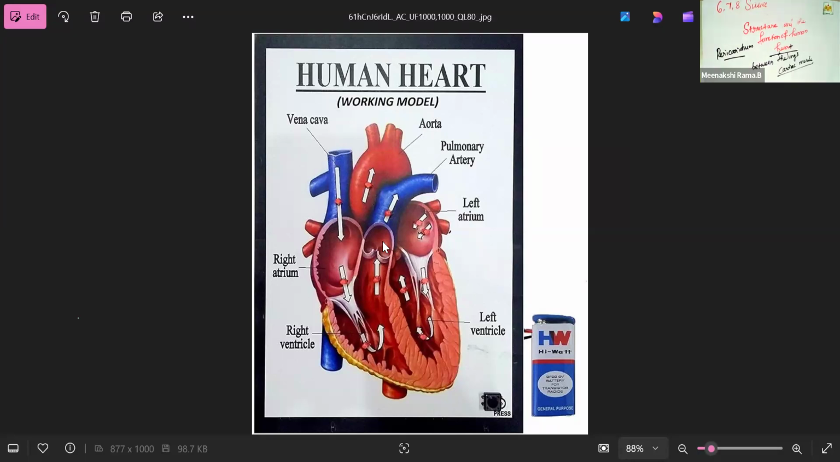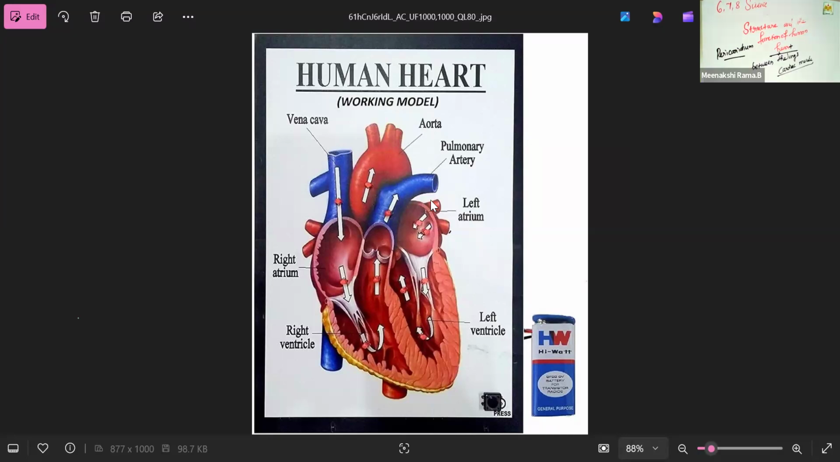So the left atrium is smaller than the right atrium because the right atrium receives the deoxygenated blood. Please note this and register it in your mind clearly. Which part receives the deoxygenated blood? The right atrium receives the deoxygenated blood from different parts of our body. So the blood contains oxygen, that is, deoxygenated and oxygenated.